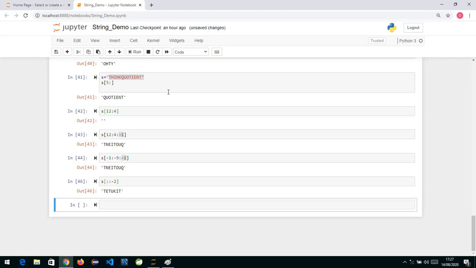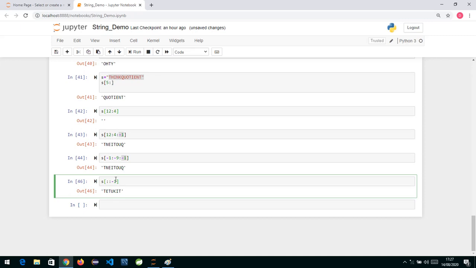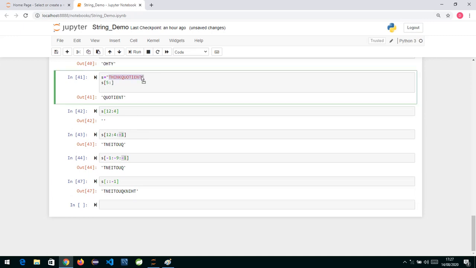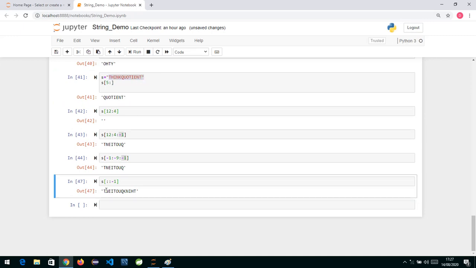So if I write minus 1, it is giving me the whole word reversed. The T which we have at this position, it gives me first, then the N, then the E, and then the whole word.